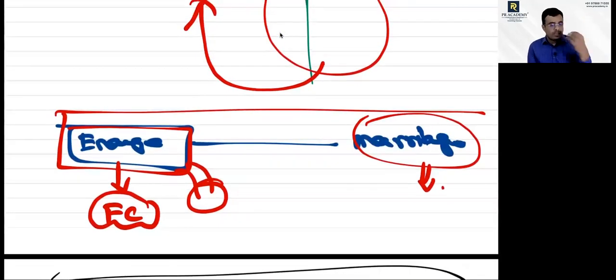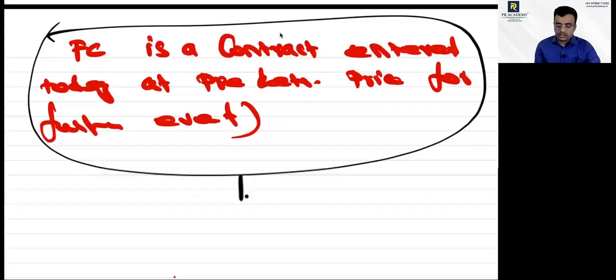Transaction, translation, forward contract. 3 areas.